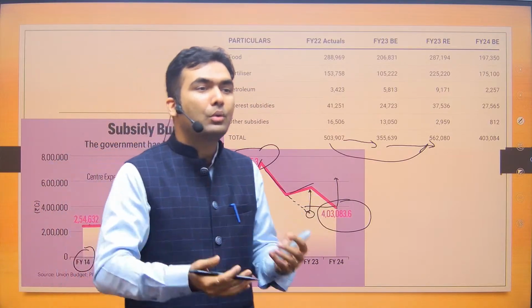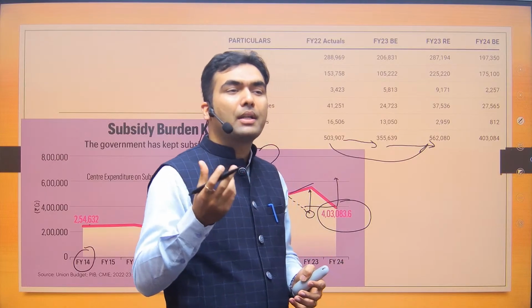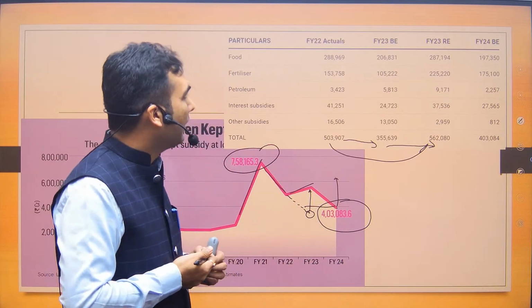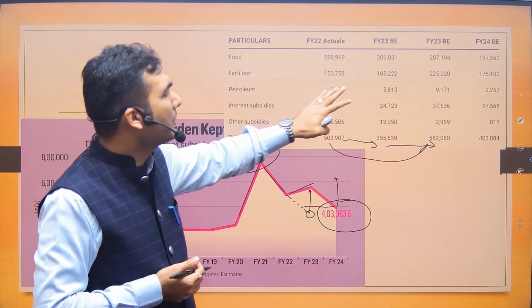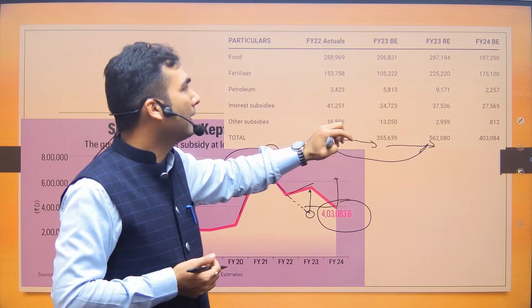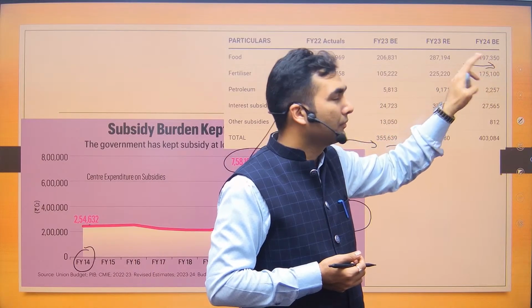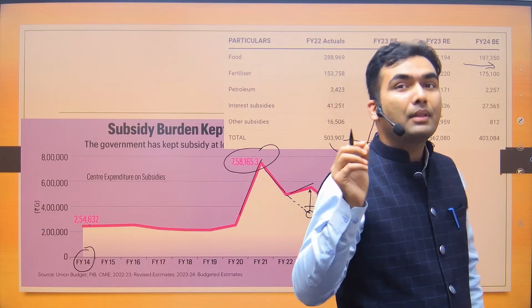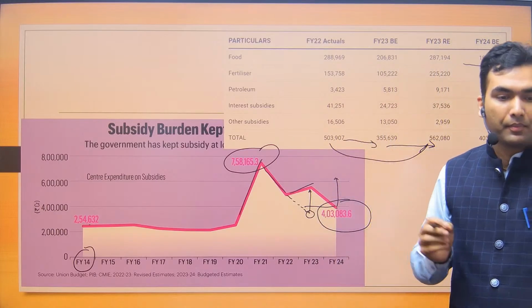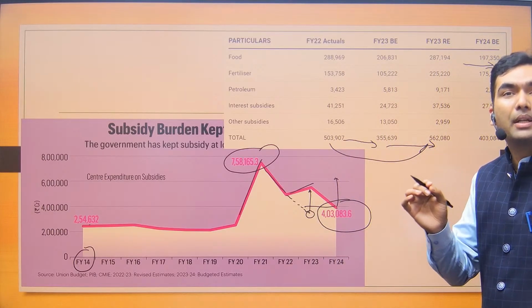Now, you got to understand how government is claiming that this year subsidy burden is going to be less. One aspect which the government is banking on is that there would be a reduction in food subsidy. Why? Because government is saying that the Pradhan Mantri Garib Kalyan Ann Yojana is going to be discontinued.